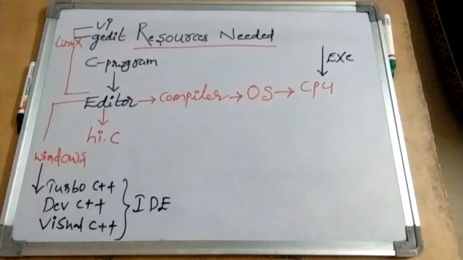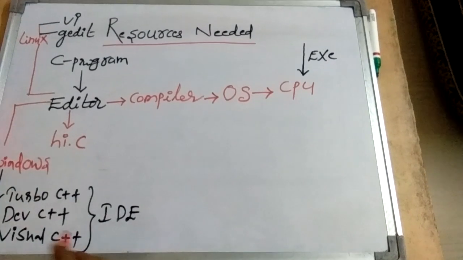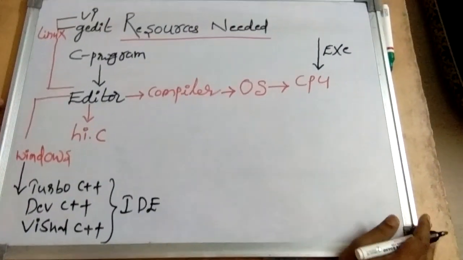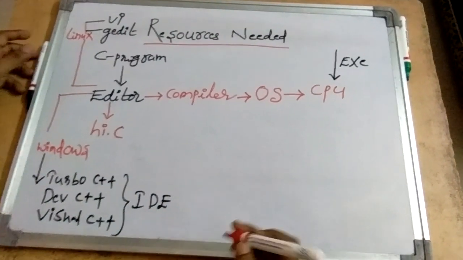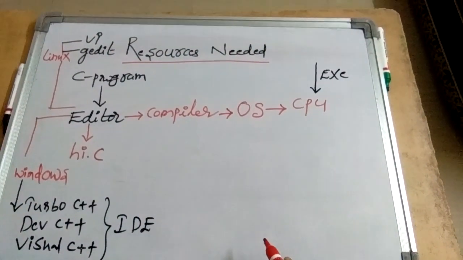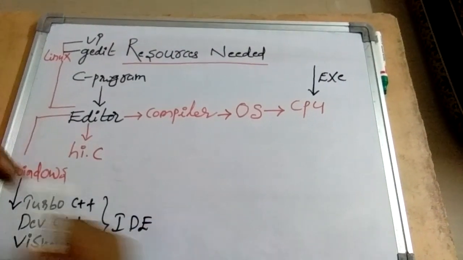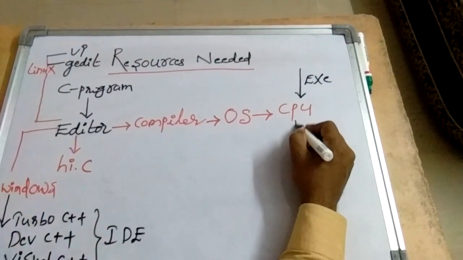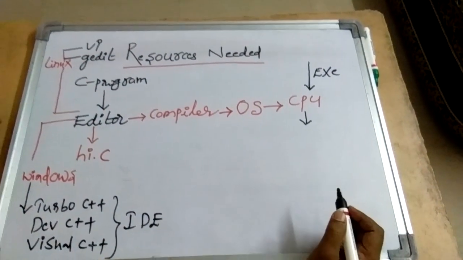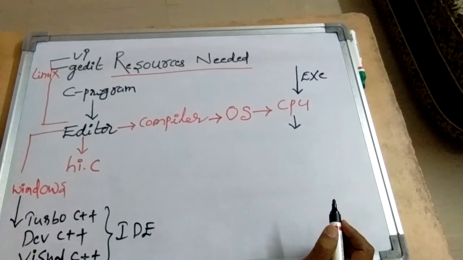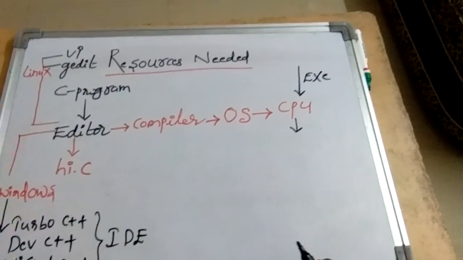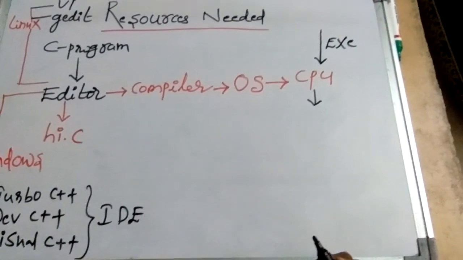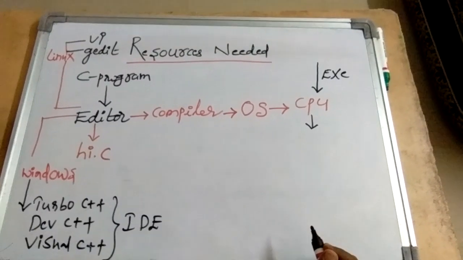Now the relationship: once you write the program using any editor, you will be compiling the source program. You must know certain things related to the compiler, operating system and CPU when you execute the C program. We have different types of processors like Intel or Athlon AMD processors. Operating systems, we have Windows and Linux, and we have Mac OS in Apple computers.